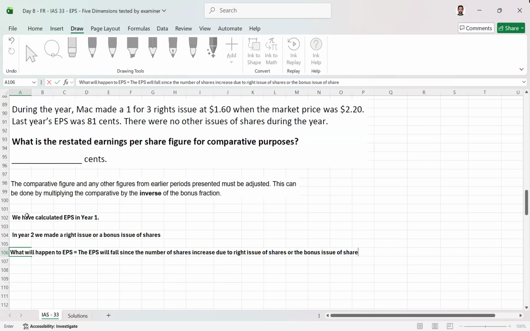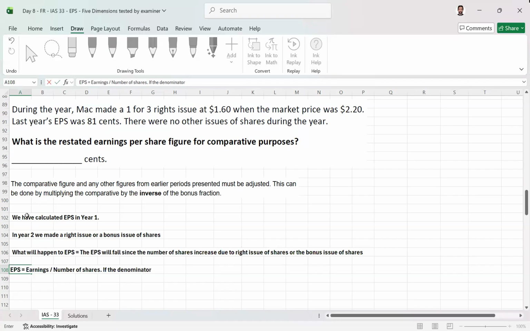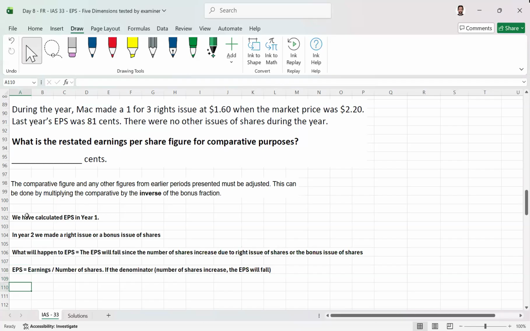If you look at the formula for EPS, what is EPS? EPS is earnings divided by the number of shares. So you see the denominator is going up. If the denominator, which is the number of shares, increases, the EPS will fall. I hope this is clear that the number of shares are going up, so definitely the EPS will fall. So are we in agreement on that? If we understand this, I am going on.